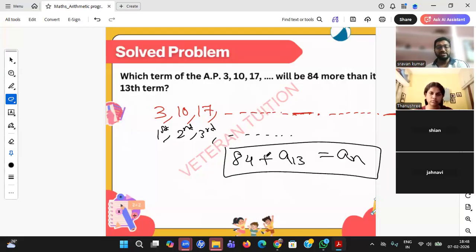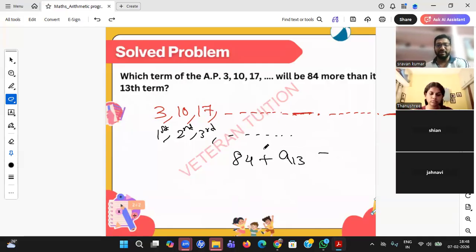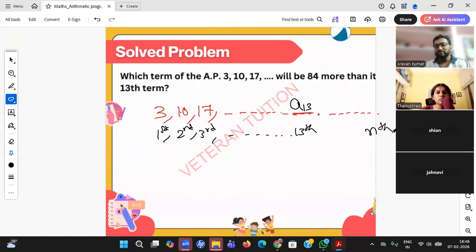Right answer. So student, you see, be careful about whether it is the term or the value. That is very, very important in this type of question. First term, second term, third term, he's saying 13th term. So the 13th term will be here, and the 13th term value is A13. Now read the question. Which term of the AP? Let me take the nth term, and the nth term value will be A of n.